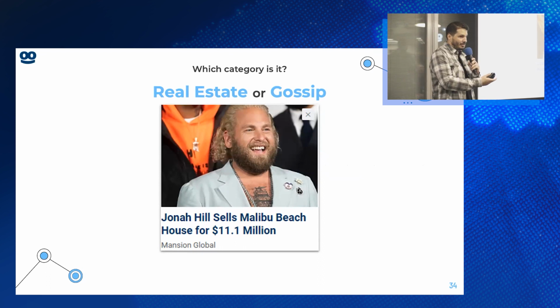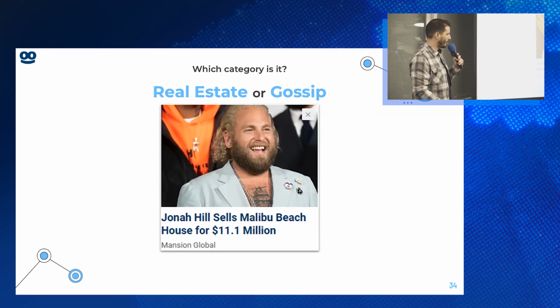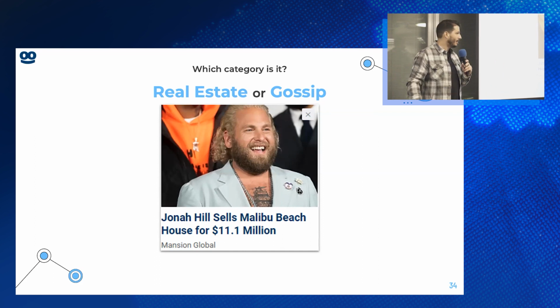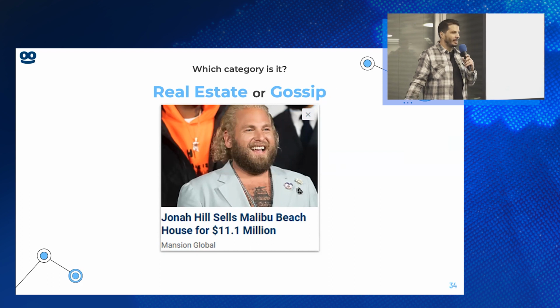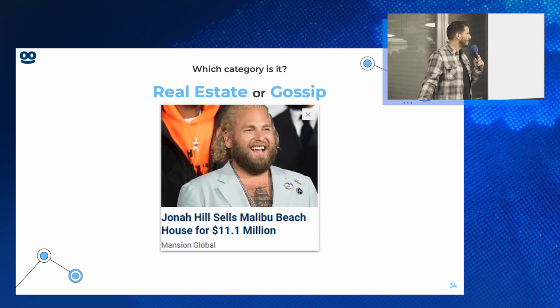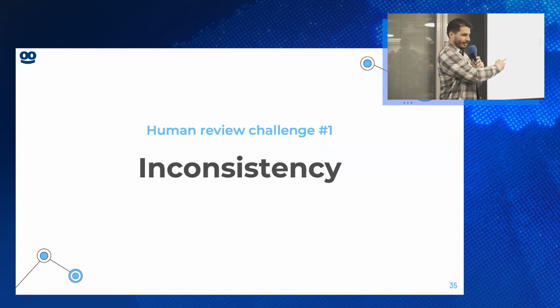It's actually gossip because of the true essence. If you click this advertisement, you probably won't buy a Malibu beach house for $11 million. And if you do, I want to work for you. You're probably just interested in the celebrity, right? So the category here is gossip. But what we've seen here is that human review is not really consistent. This is one of the challenges that we have, inconsistency, the first challenge with human review.